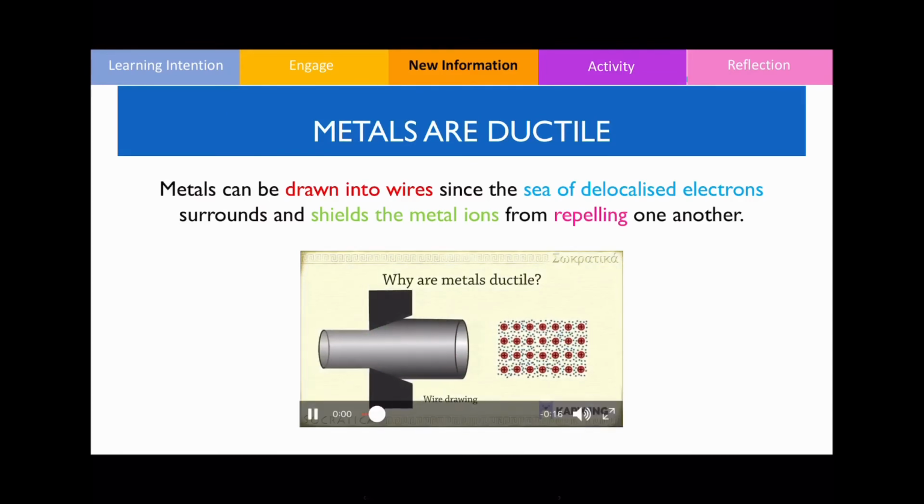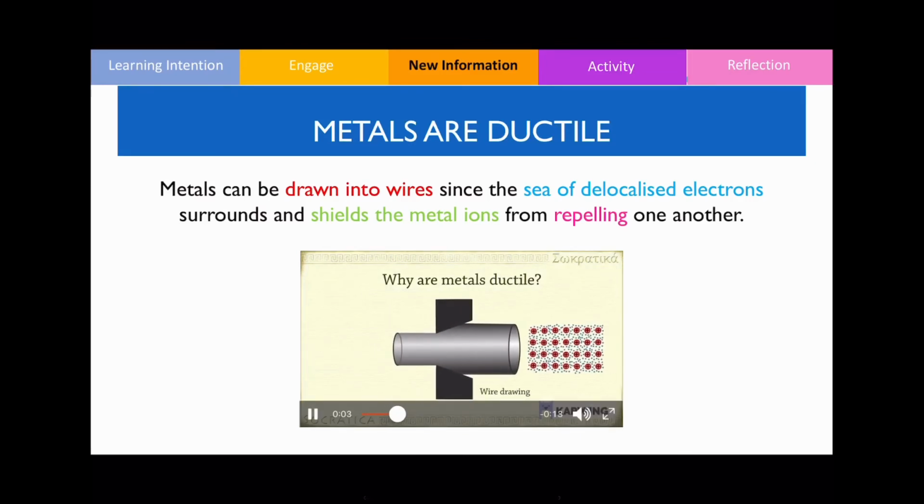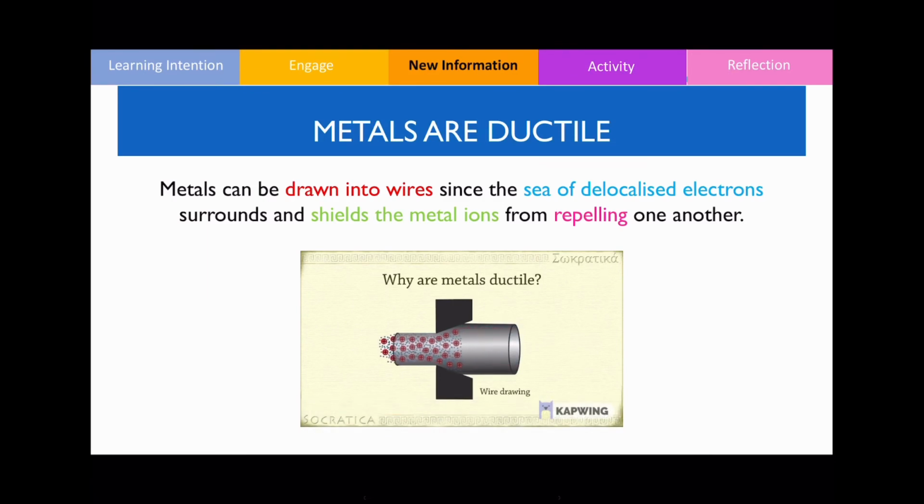In contrast, a metal can be pulled into a long cylindrical shape because the cations can line up, shielded from each other, as the fluid-like sea of electrons flows around them.